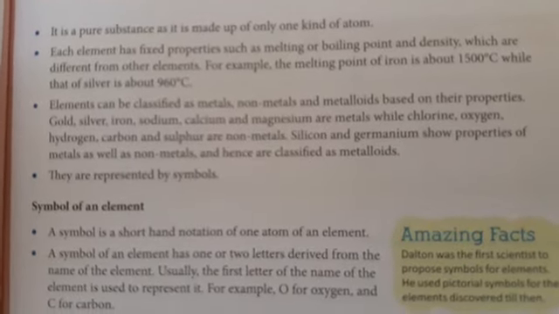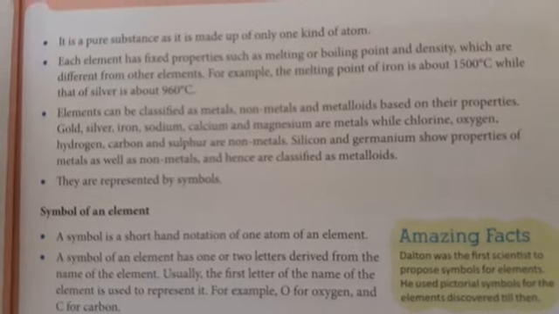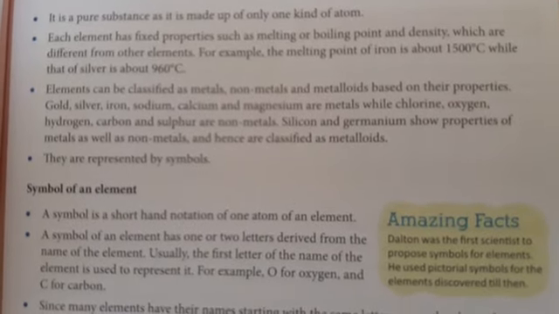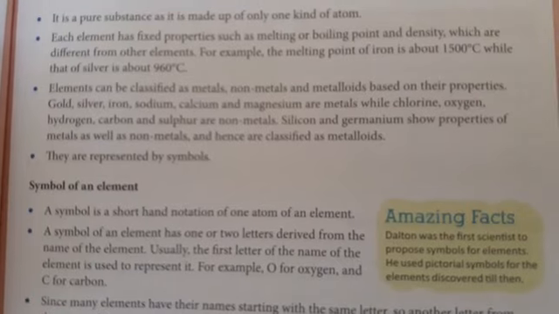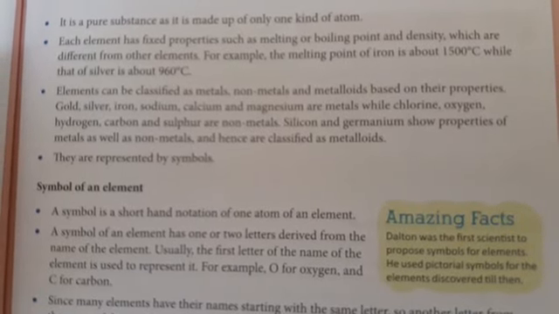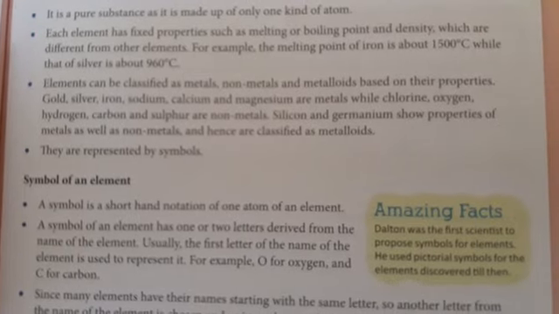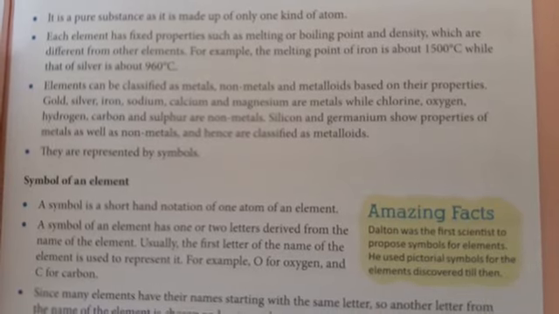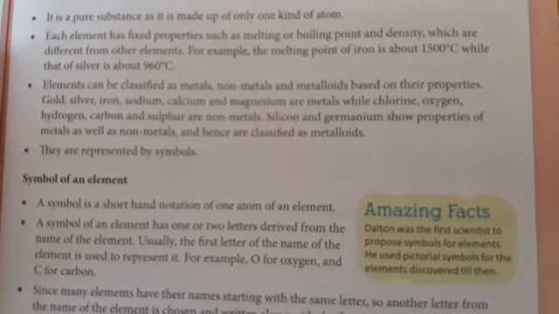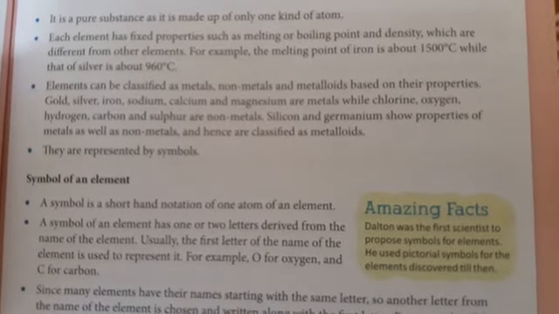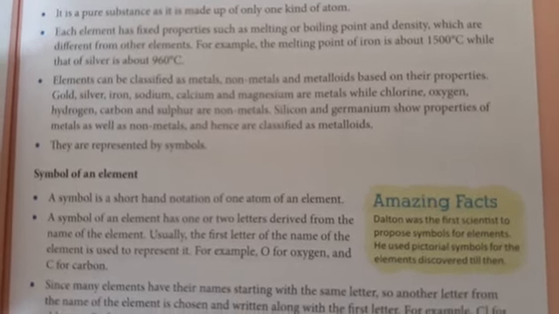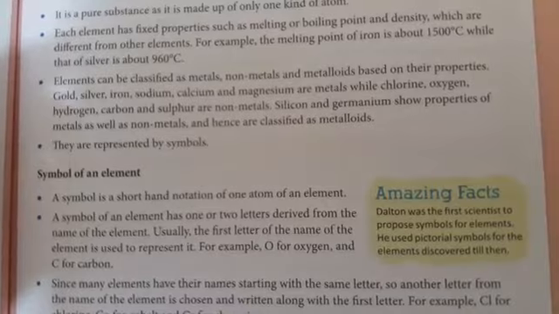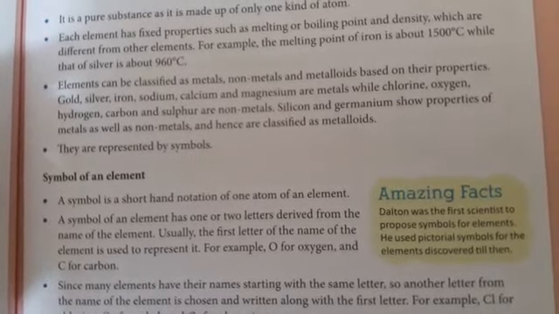Then you know that elements can be classified as metals, non-metals and metalloids based on their properties. Like gold, silver, iron, sodium, calcium and magnesium are metals, while chlorine, oxygen, hydrogen, carbon and sulfur are non-metals. Later on we will see the main distinction between metals, non-metals and metalloids. Silicon and germanium show properties of metals as well as non-metals, hence they are classified as metalloids. So metalloids are elements which have some properties from metals and some properties from non-metals.